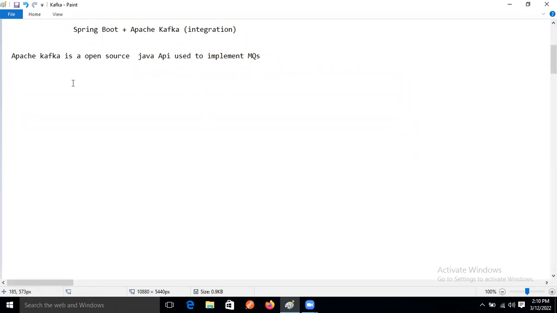One more thing, guys, why are we using Kafka? Because you know how my microservices use a load balancer? Same like that, Apache Kafka also uses the load balancer concept internally, right?